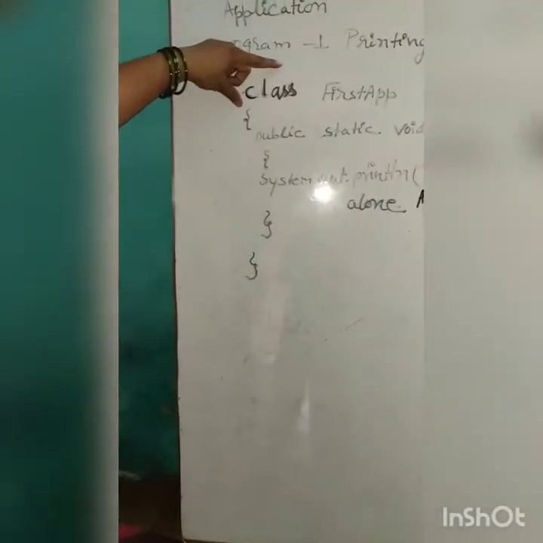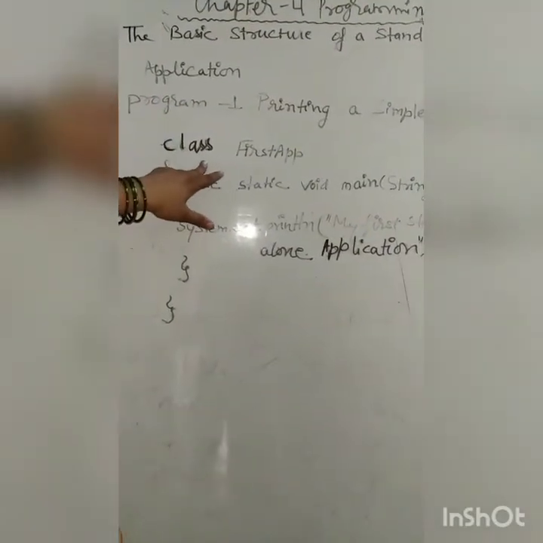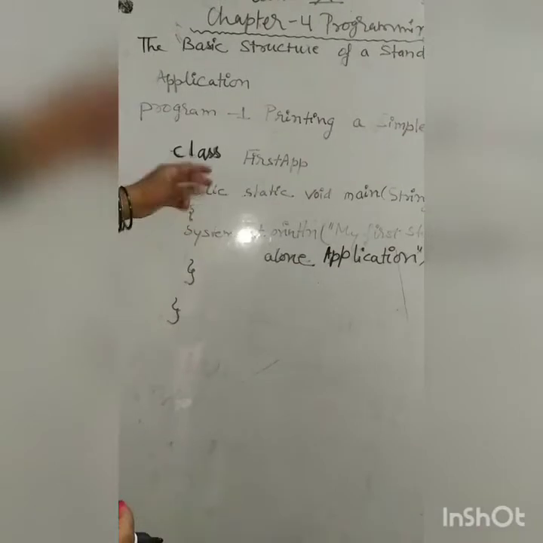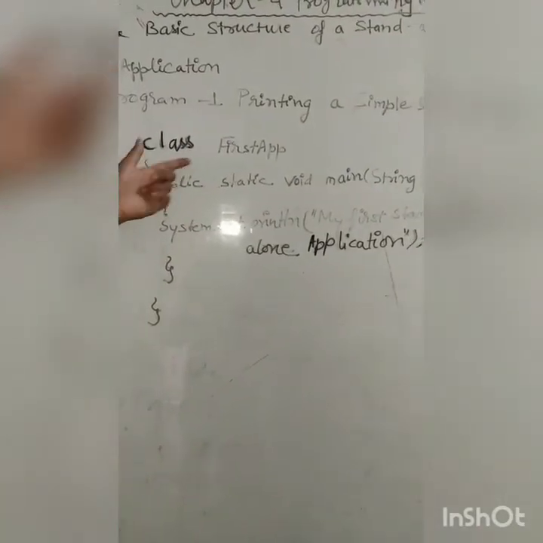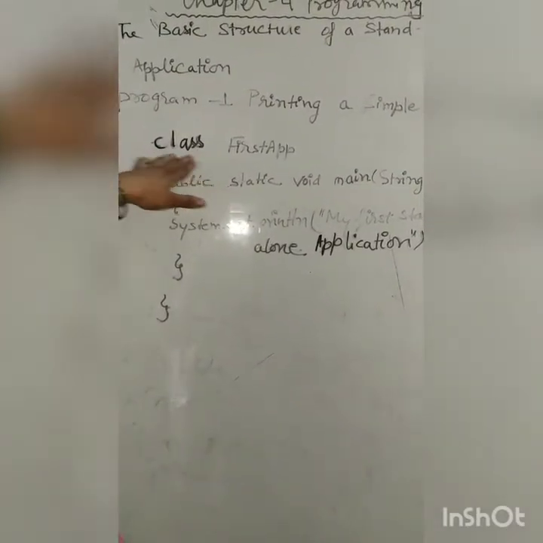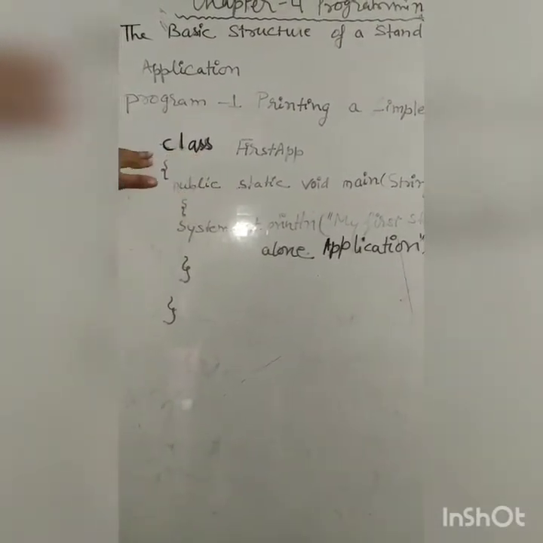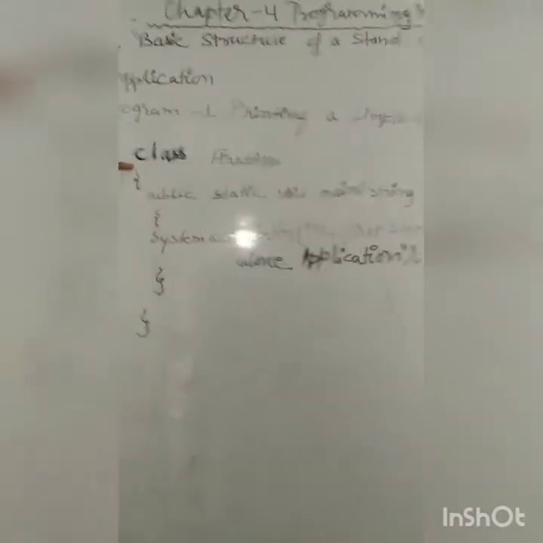This keyword makes your program a bytecode or class file. This keyword is always written in small letters, like class. All these characters are in small letters. If you write in capital letters, then it is not identified by the compiler.